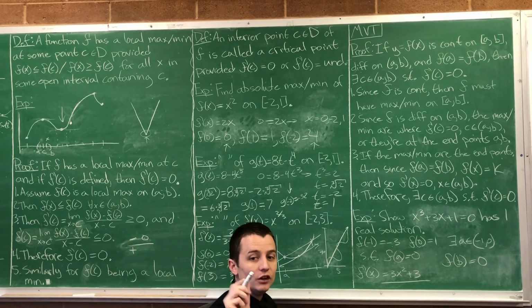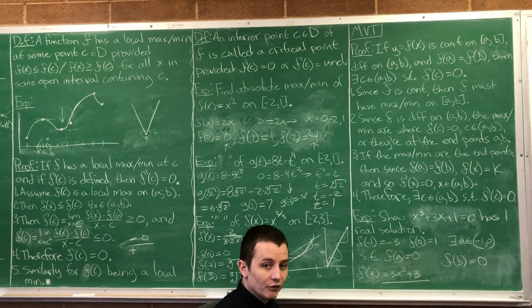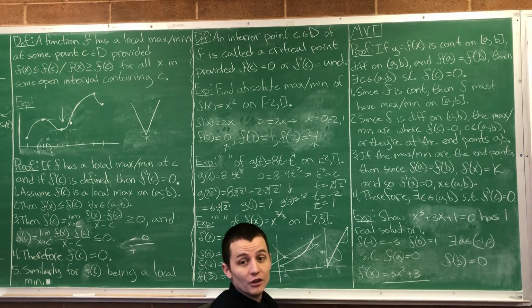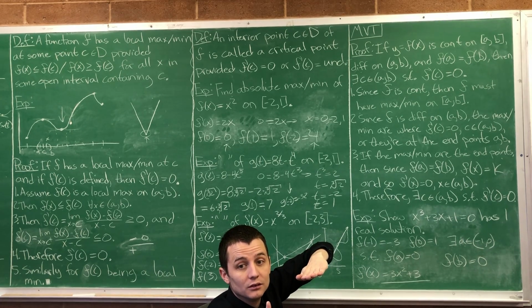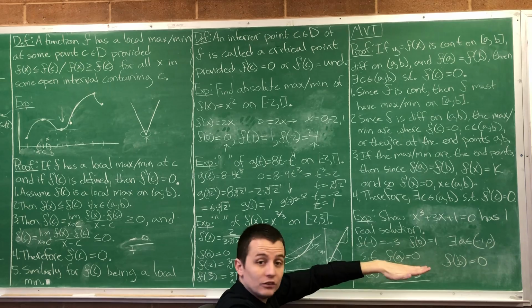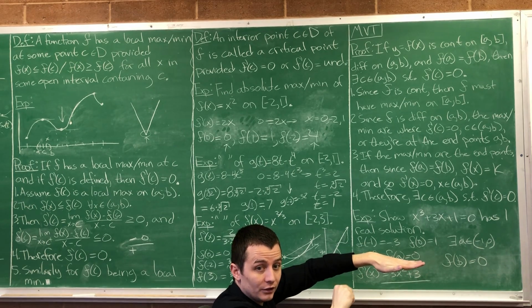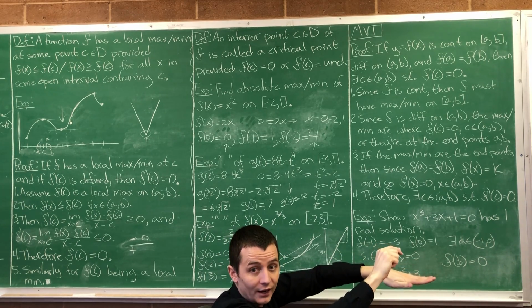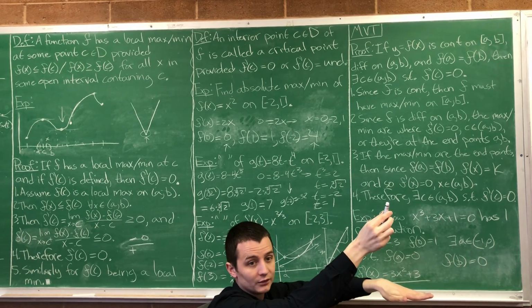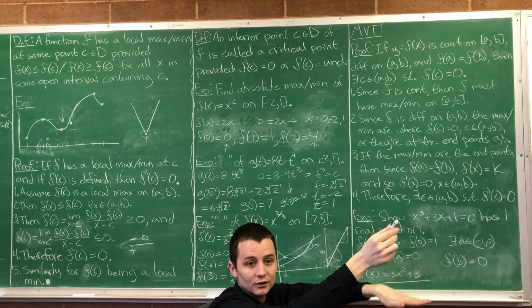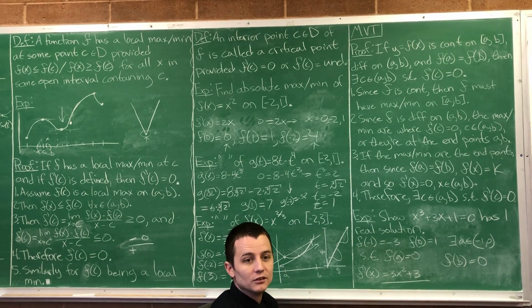In other words, if you have a function whose derivative is never 0, it can cross the x-axis at most once. If the derivative is always positive, if the function is always increasing, it only gets to cross the x-axis once, because it's always going up. It has a positive slope everywhere. So it can only have one solution.